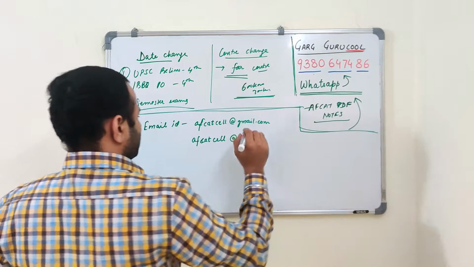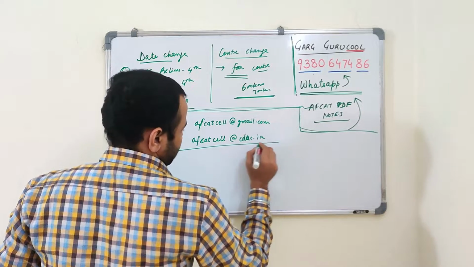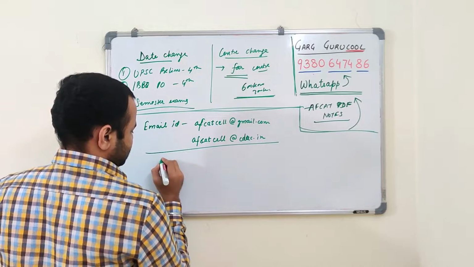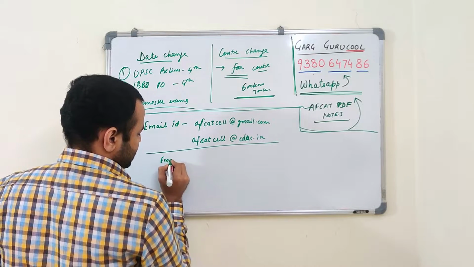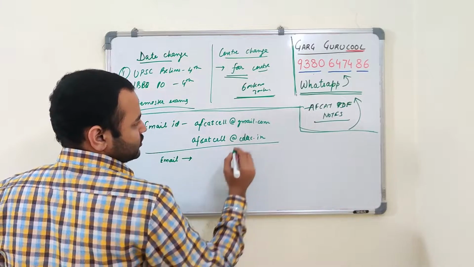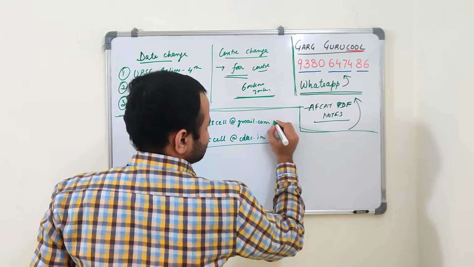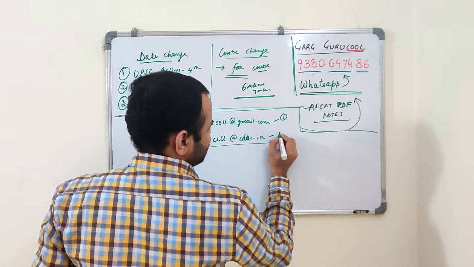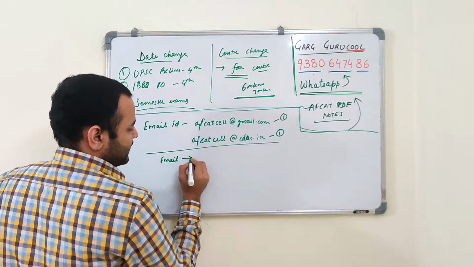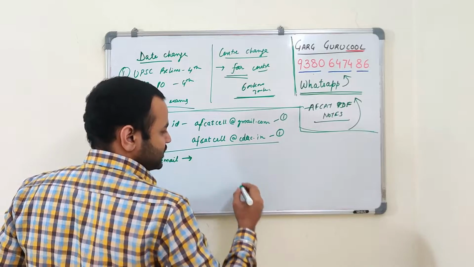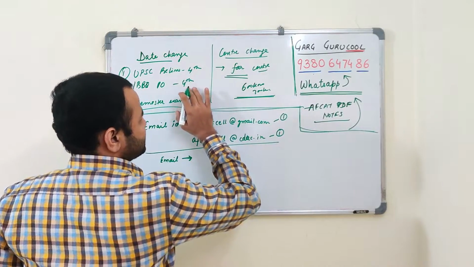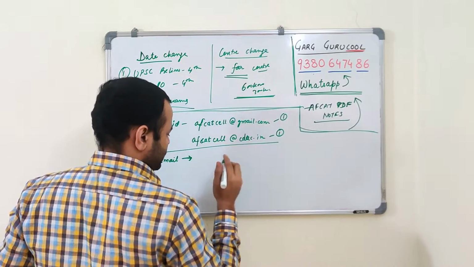You have to send an email to both of these IDs. Send one email to this ID, one email to that ID, and in that email mention your problem, whether you need a center change or a date change.